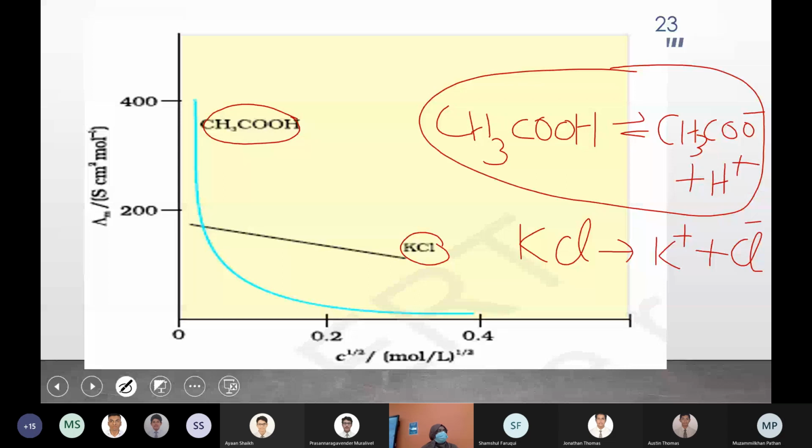Hence, molar conductivity increases. Molar conductivity increases more sharply than with a strong electrolyte.